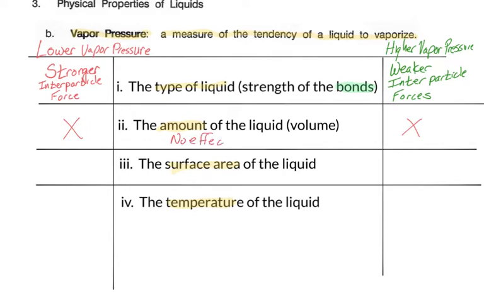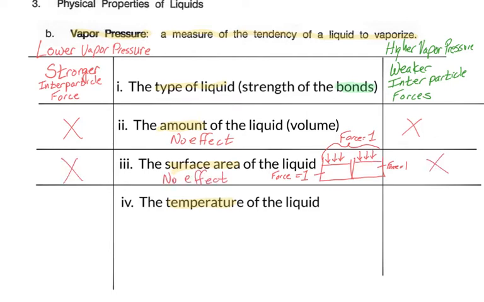What about number 3, the surface area of the liquid? This does affect the evaporation rate, but it does not affect the vapor pressure. Because pressure is actually a measure of the force over an area, if we change the area, we automatically change the force, which means that the pressure stays the same because they come together. So the surface area does not affect the vapor pressure.